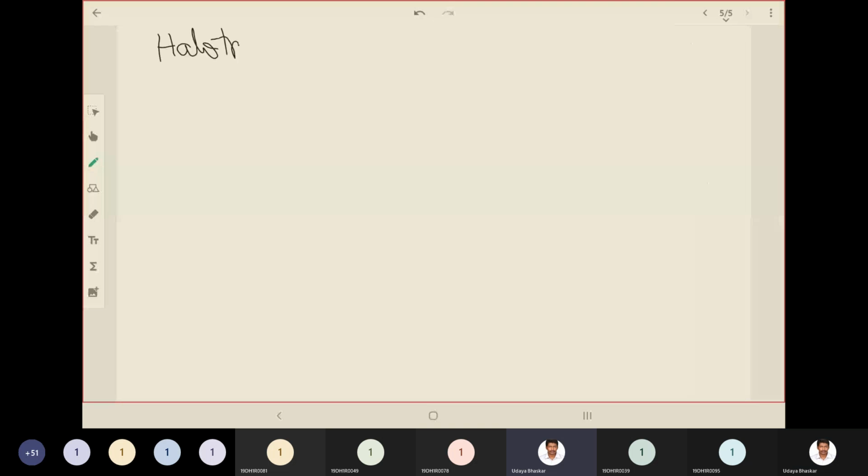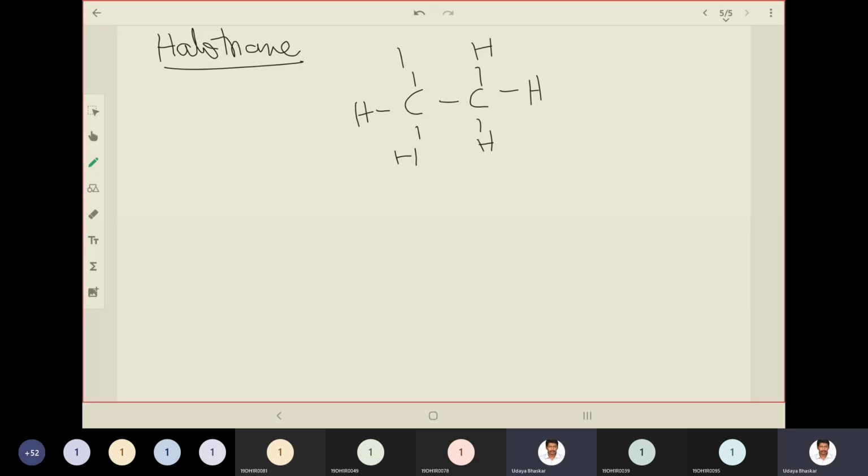Halothane. How does it look? You know ethane. This is ethane, a hydrocarbon having two carbon atoms. So what is halothane?